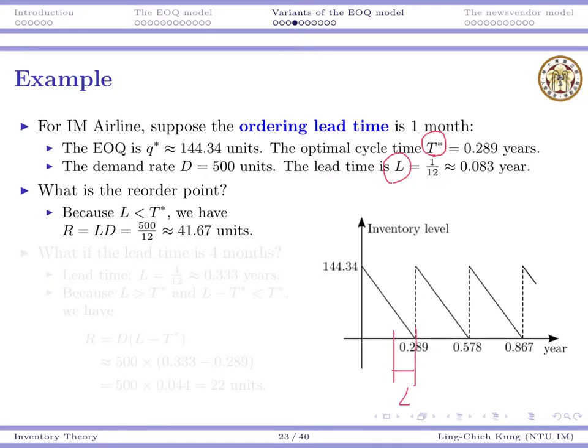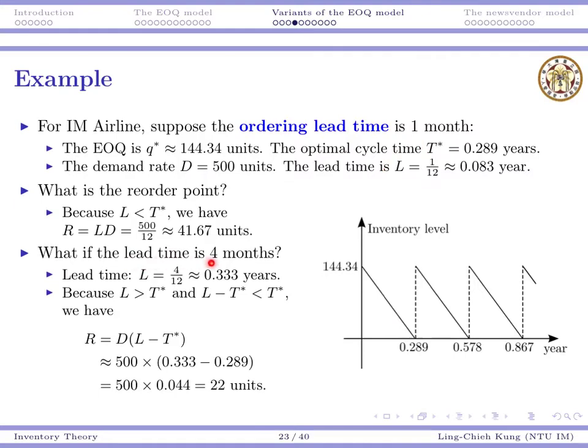So if L is less than T star, we know R is just L times D. D is 500 per year, and our L is 1/12 years. So this is our reorder point, around 4167. When we see it, we place an order.